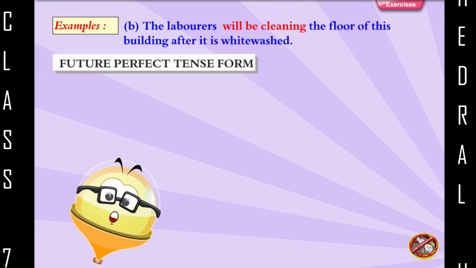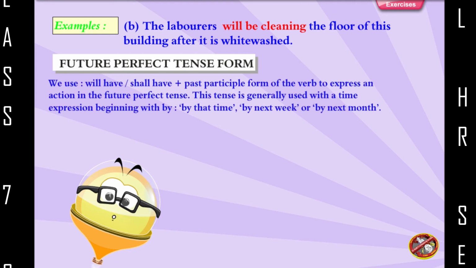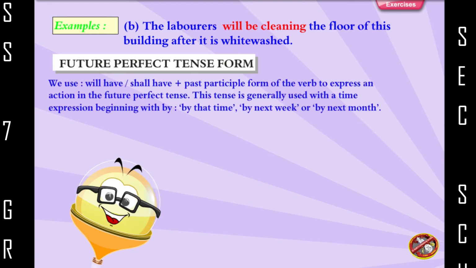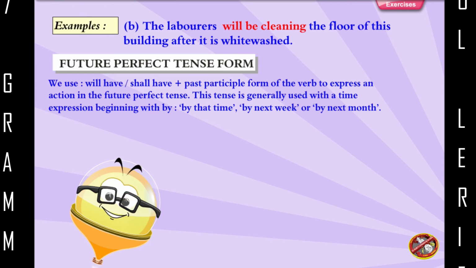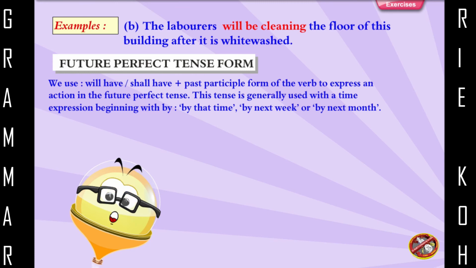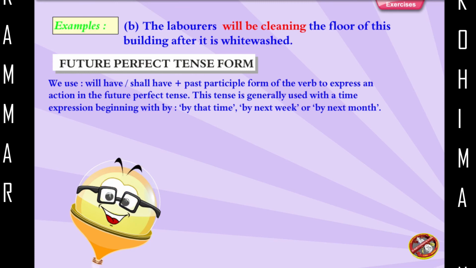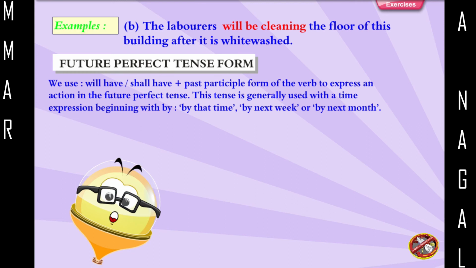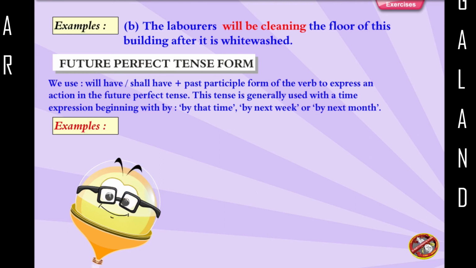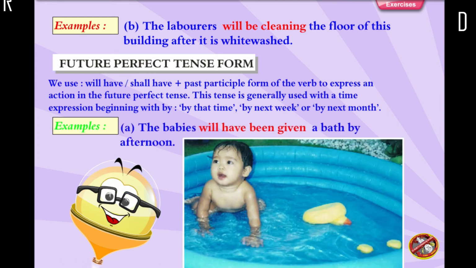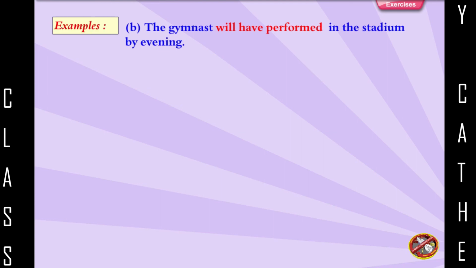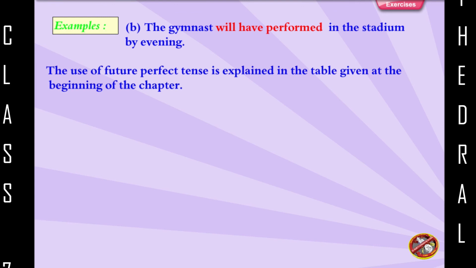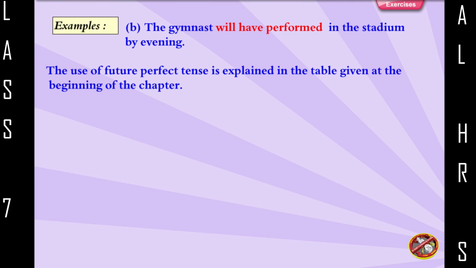Future perfect tense form. We use will have, shall have plus the past participle form of the verb to express an action in the future perfect tense. This tense is generally used with a time expression beginning with by: by that time, by next week, or by next month. Examples: The babies will have been given a bath by afternoon. The gymnast will have performed in the stadium by evening. The use of future perfect tense is explained in the table given at the beginning of the chapter.